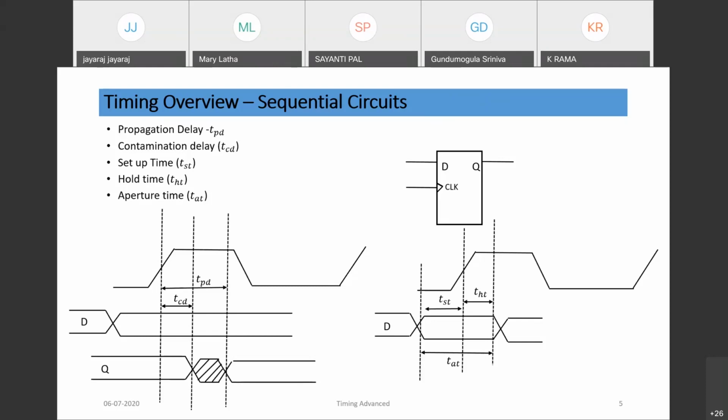So these all are the timing terminologies. What setup time is, what hold time is, what TPD is we discussed, and the new parameter TCD, the contamination delay of a circuit. The aperture time is the total time required for the setup and hold. Setup plus hold is called the aperture time. Setup time is the minimum time required for the input to stabilize before the positive edge, or whatever the active edge, and hold time is the minimum time for the input to maintain its level. It should not change within the hold window. Similarly, the input should not change within the setup window.